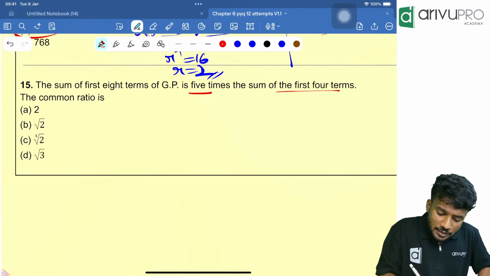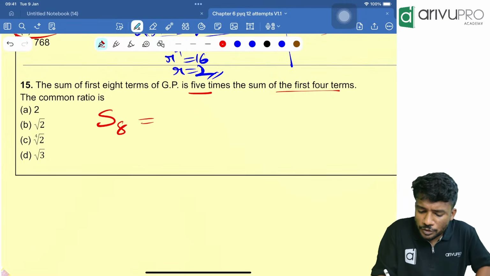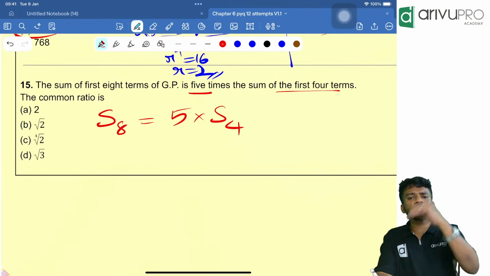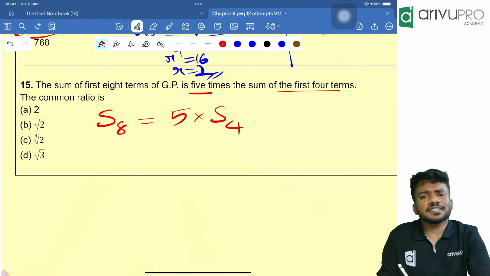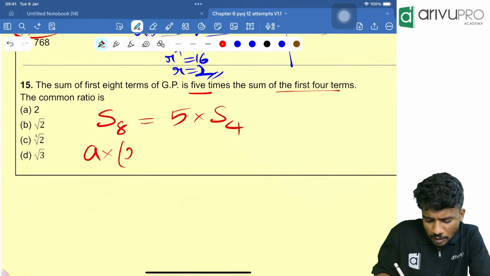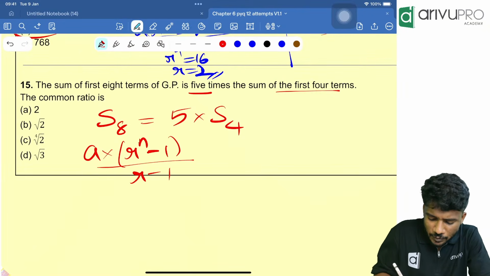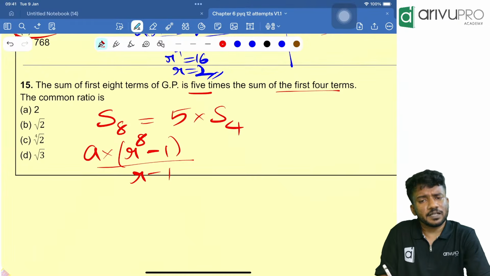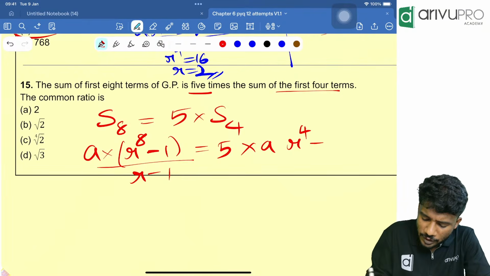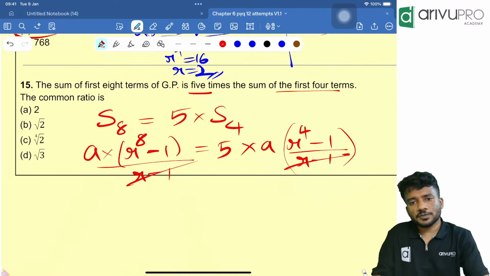Here, the sum of first 8 terms is equal to 5 times the sum of first four terms. S8 is equal to 5 times S4. S8 is nothing but A into R raised to n minus 1 divided by R minus 1. Instead of n, you will write 8, which is equal to 5 times A into R raised to 4 minus 1 divided by R minus 1. R minus 1 cancels.